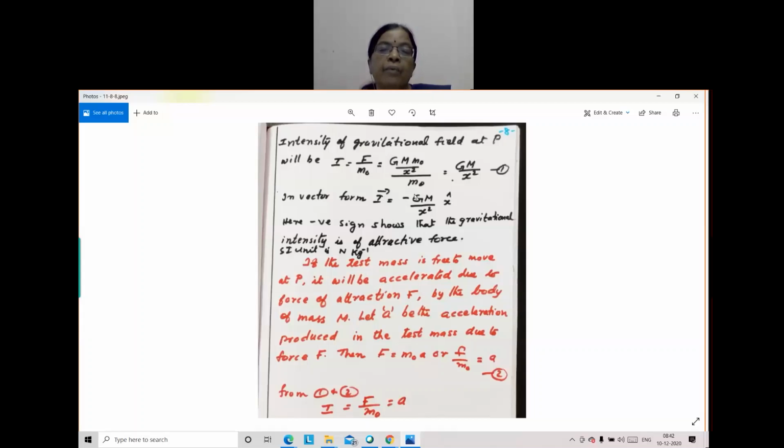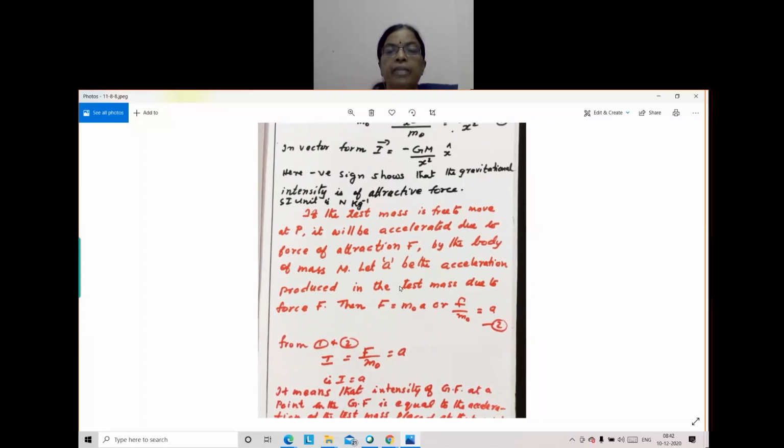That's why in vector form we put a negative sign here. And the SI unit is force per unit mass. Force unit is Newton, mass unit is kilogram. So force by mass is Newton kilogram raised to minus 1.